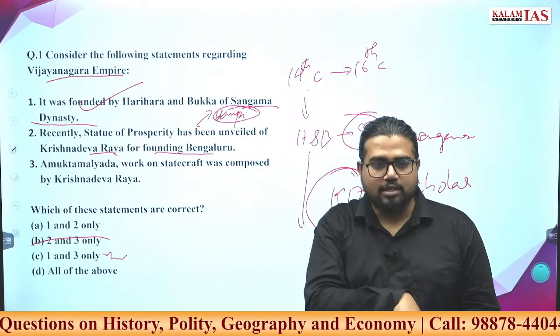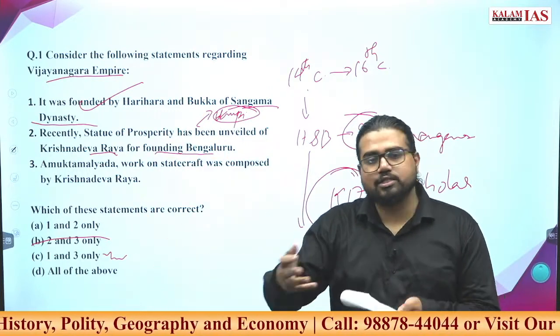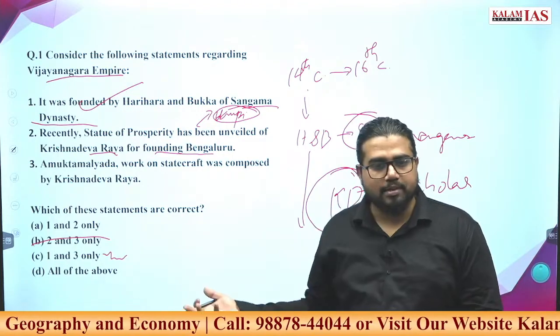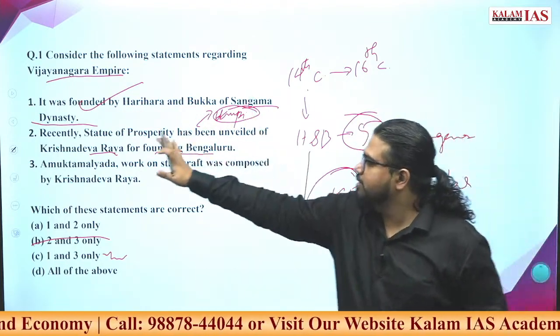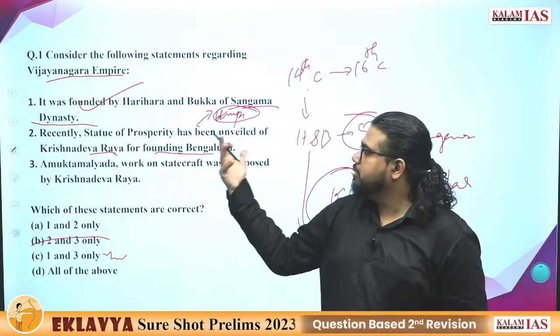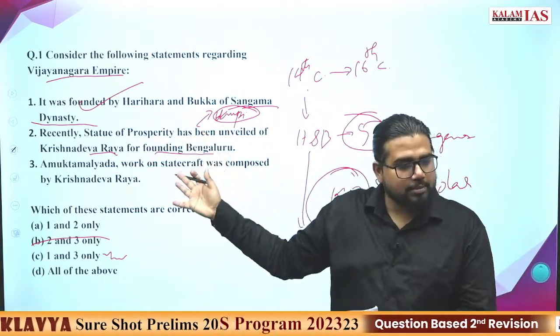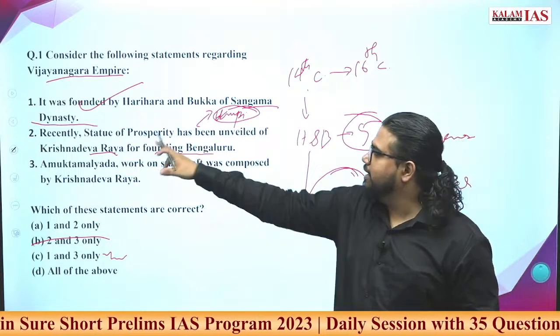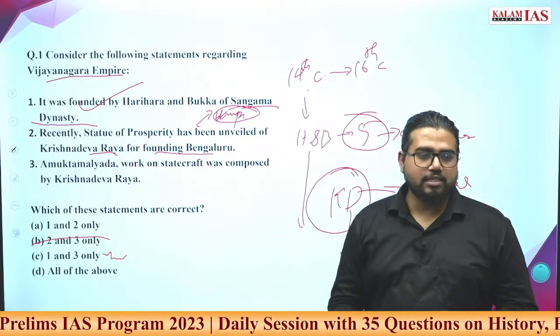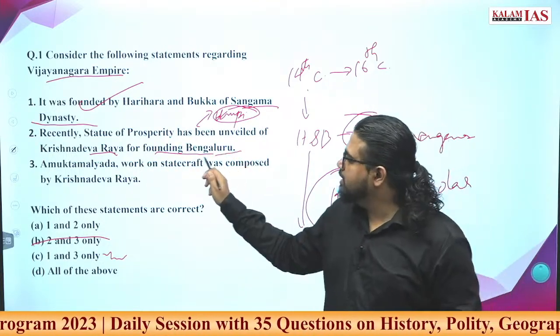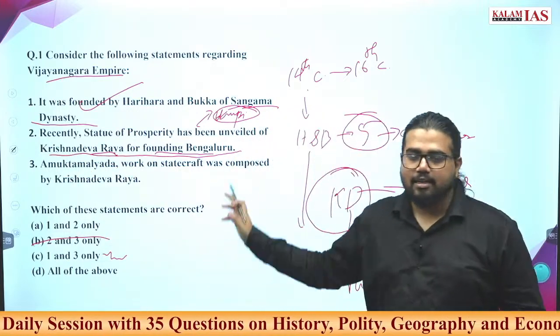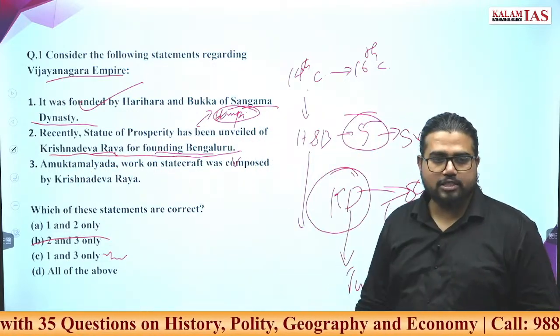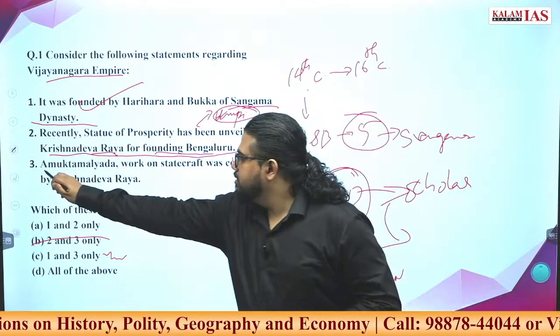He wrote this book, he promoted this, his scholars in his court were these people. So we learned so much about Krishnadevaraya, and Bangalore is such a big city. If he had founded Bangalore city, we might have come across it. Otherwise, it seems like a very exotic option. So even if you don't know the exact answer, there is more chance this option is a wrong statement. Come to the third.